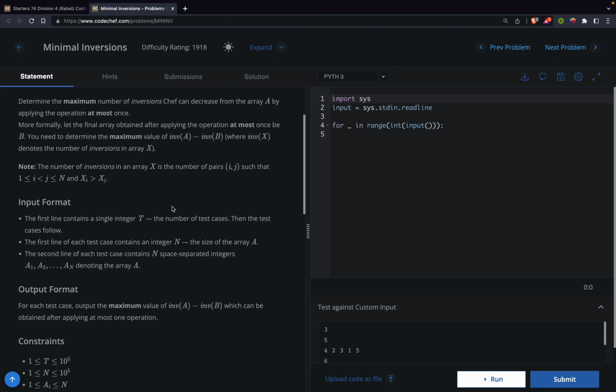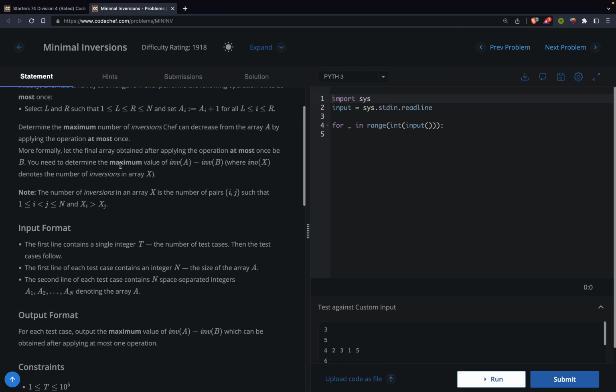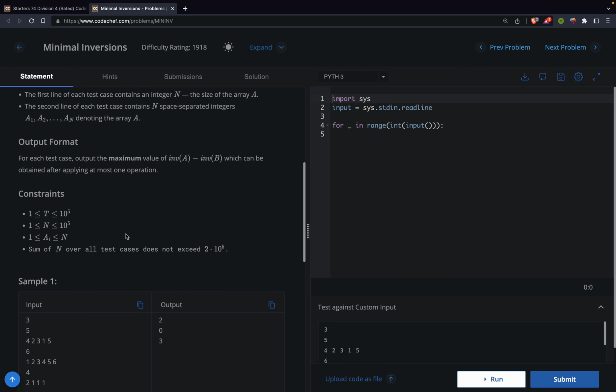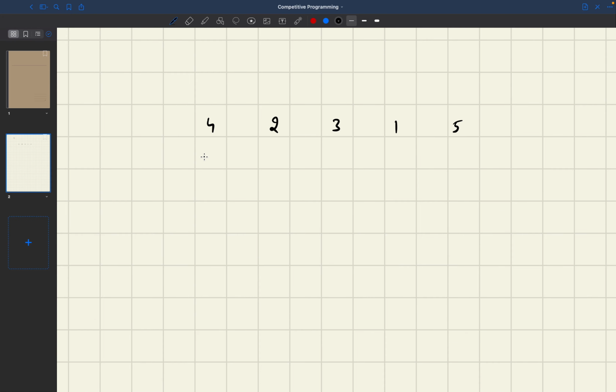So these inversion problems are pretty difficult already, and we have to maximize this. Okay, so we can use the contribution technique. For example, if we have 4 2 3 1 5, to calculate the number of inversions, let's see how many elements are less than 4 on the right hand side of the array. So we have 1, 2, 3, 1, so there are 3 elements, and for 2, let's also calculate it.